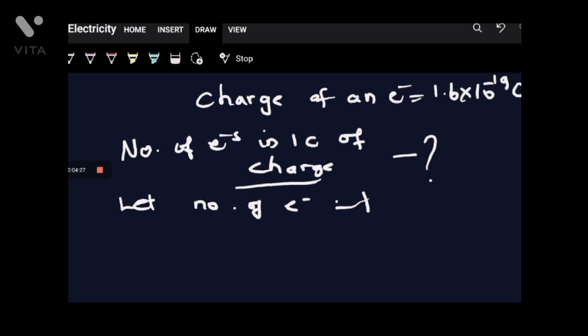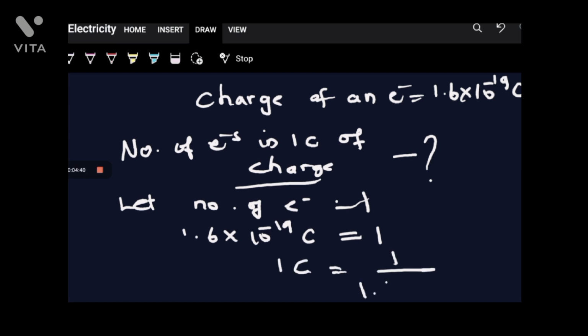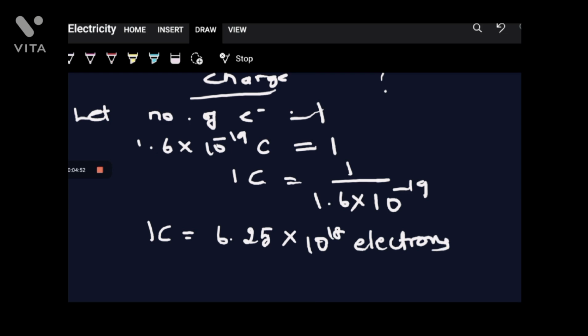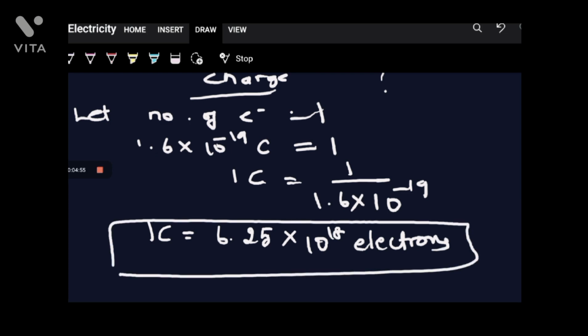For a single electron, as I said, the charge is 1.6 × 10^-19 coulomb, equal to 1. So what is 1 coulomb? It is 1 divided by 1.6 × 10^-19, which is nothing but 1 coulomb equals 6.25 × 10^18 electrons. So how many electrons are there in 1 coulomb of charge? It is 6.25 × 10^18 electrons.